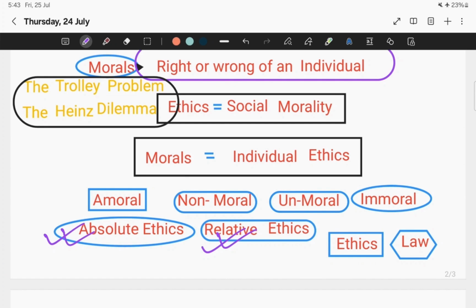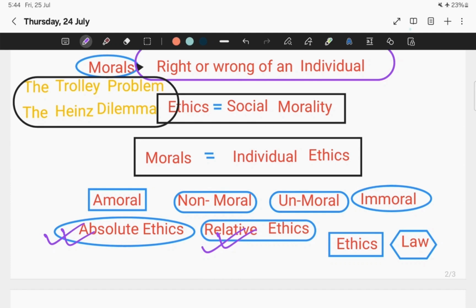I learned relative ethics through these examples. The example I took is that if a person is stealing to feed his starving family, in that case stealing is okay. What that person is doing is ultimately stealing only. So stealing is wrong from society's perspective. But if I think from that person's perspective, then it can be justified, because he is stealing to feed his starving family. This is how I differentiated absolute ethics from relative ethics.